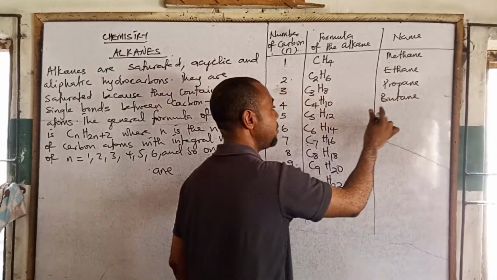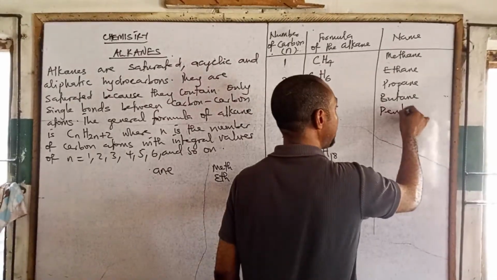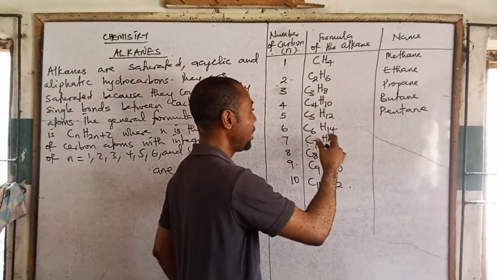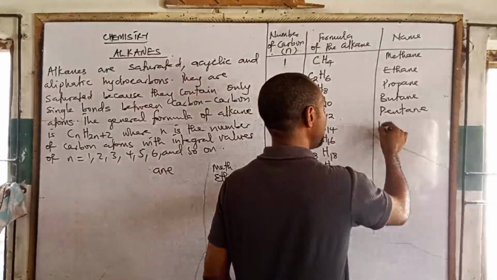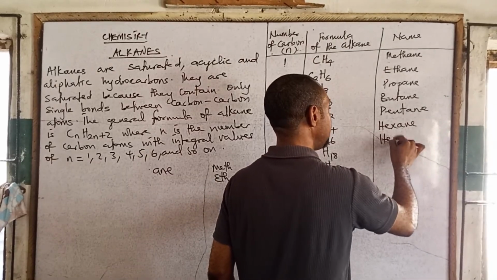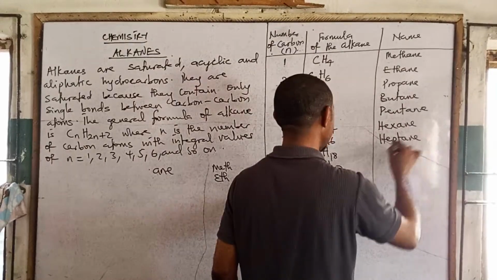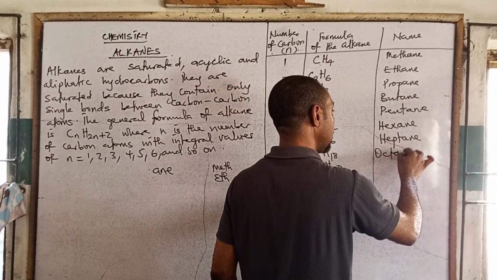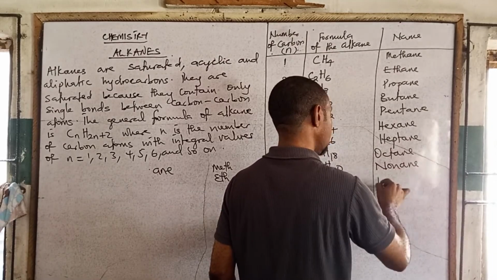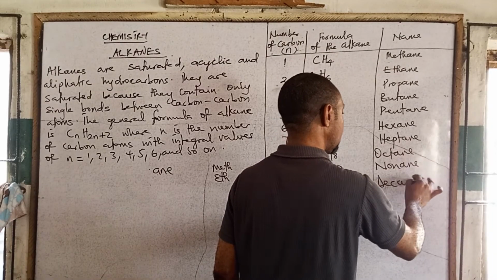Then you start remembering the rest. This one is pentane, not plantain. This one is hexane, then heptane, just like you have in your polygon. This one is octane, this is nonane, and this is decane, and so on.